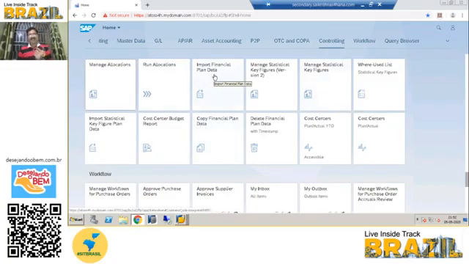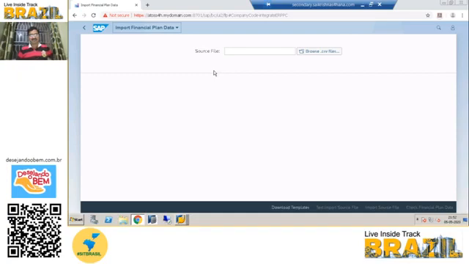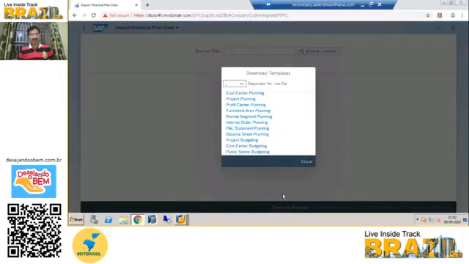Import financial plan data. So the master data is also done, then we have to go with the import financial plan data app, which you have to execute. You can download the template. Once you click on download the template, the template will be downloaded.